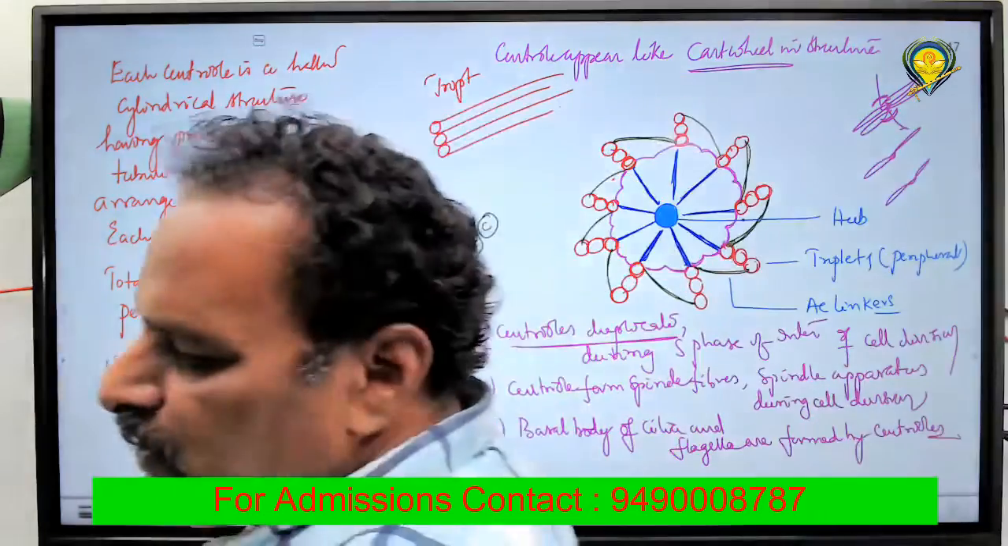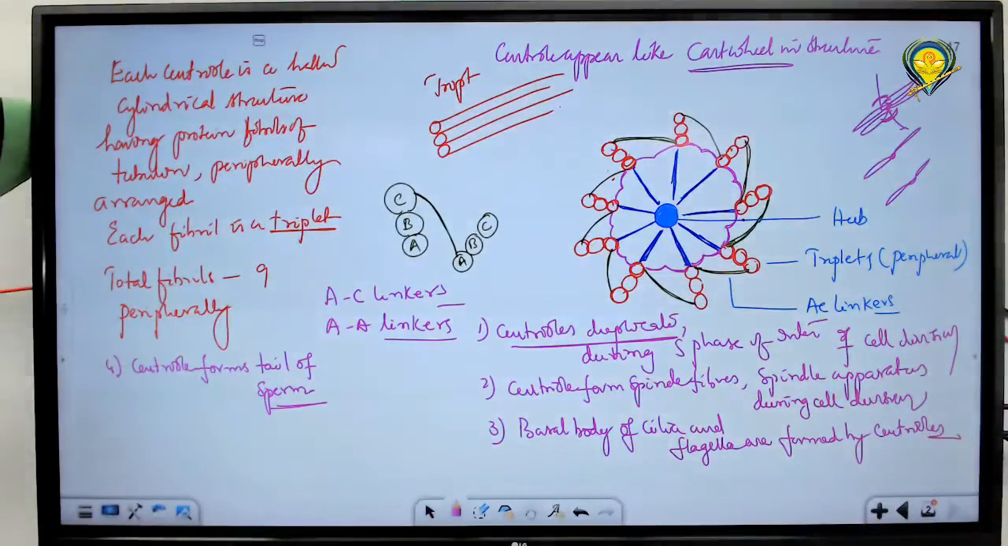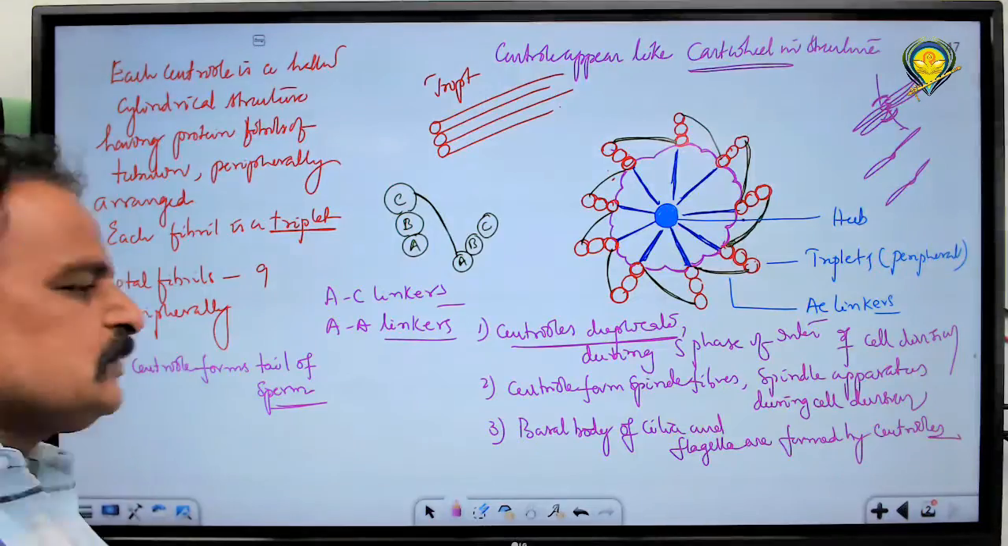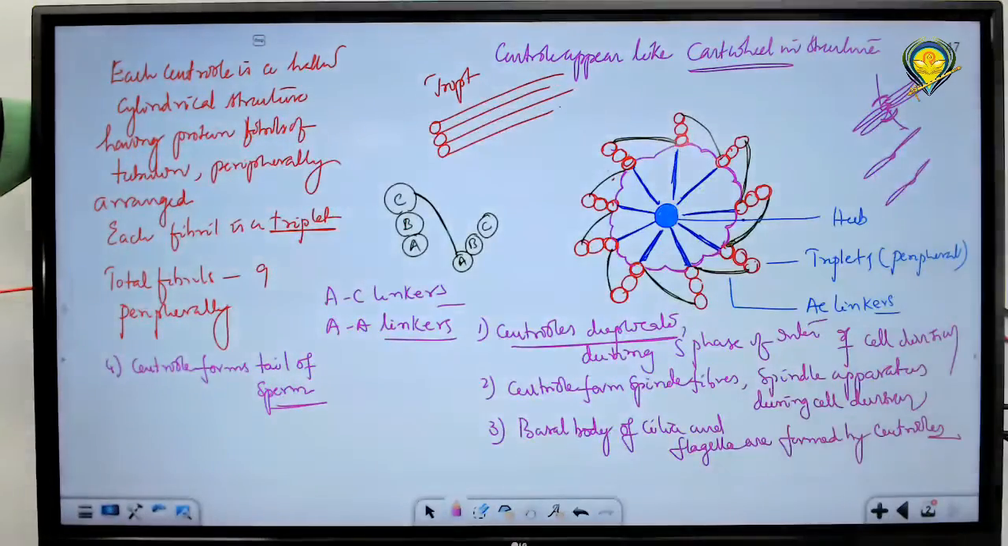Centrioles are also involved in spindle formation. Next, centrioles form the basal body of the flagella and cilia. Next, another point, centriole forms what? The tail of the sperm cell. Okay, that is what we observe regarding centriole. What type of structure is observed? Cartwheel. So it appears in the form of a cartwheel.